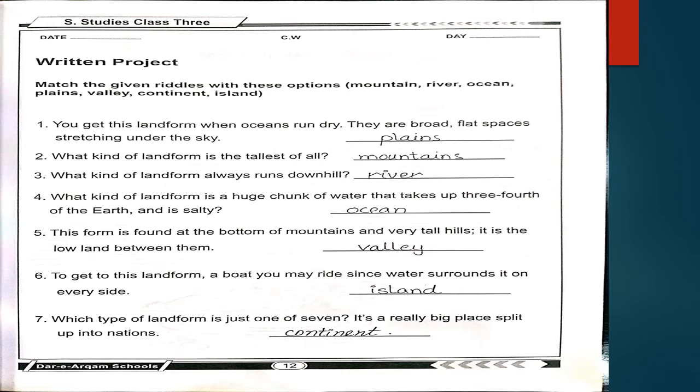Number 6 riddle is, to get to this landform, a boat you may ride since water surrounded it on every side. The four sides of the land are covered by water, and that is island. I-S-L-A-N-D, island. The seventh and the last one is, which type of landform is just one of seven? It is a really big place split up into nations, and that is continent. Answer is continent. Thank you.